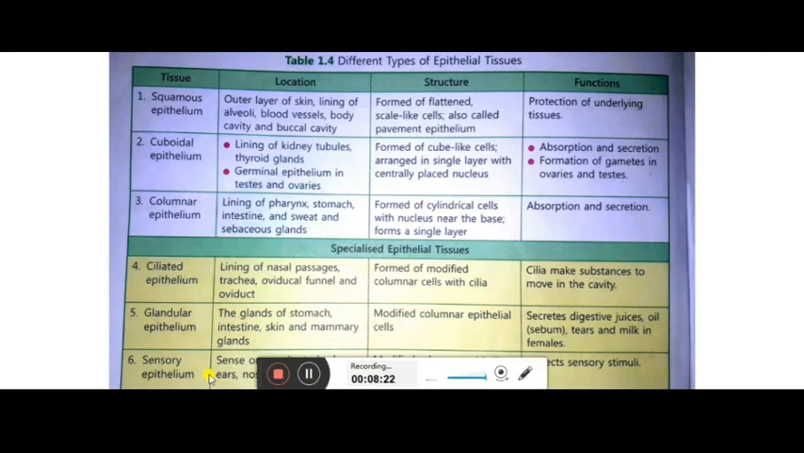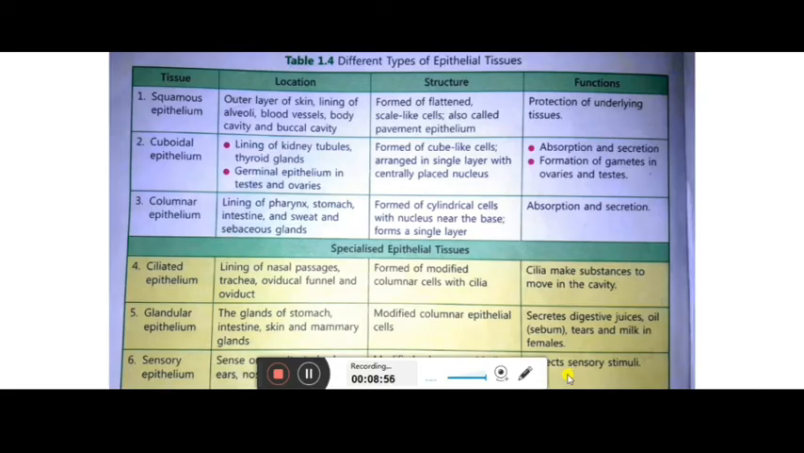And the sixth one is the sensory epithelium. They are present on the sense organs, taste buds, ear, nose, eyes, all the sense organs they are having. Then modified columnar epithelium, free end of sensory cells, have sensory hair. This columnar get modified into the sensory epithelium, and what it does? It collects sensory stimuli. That means whatever the information you are getting from the environment, that will be felt with this epithelium. The sense organs are made from this sensory epithelium.